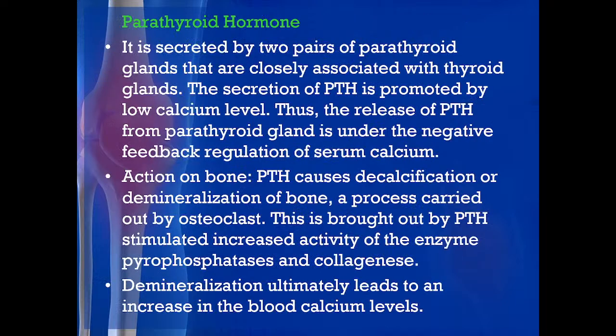पैराथायराइड भी वही करेगा। Introduction of this PTH hormone: it is secreted by the two pairs of parathyroid glands that are closely associated with the thyroid glands. थायराइड के साथ में पैराथायराइड रहता है। जब सर्जरी करते तो आपको पैराथायराइड ग्लैंड जो रहता है उसको प्रिजर्व करना पड़ता है, ओनली थायराइड निकालना पड़ता है। So that is a complicated operation, somewhat complicated. We have to see that this should not be lost during the thyroid operation.